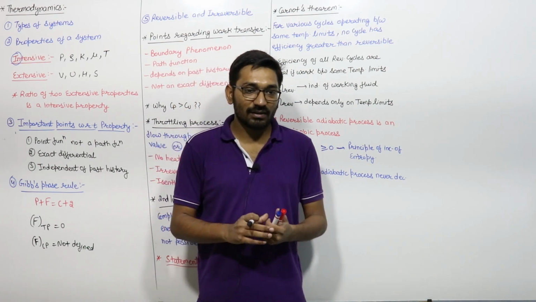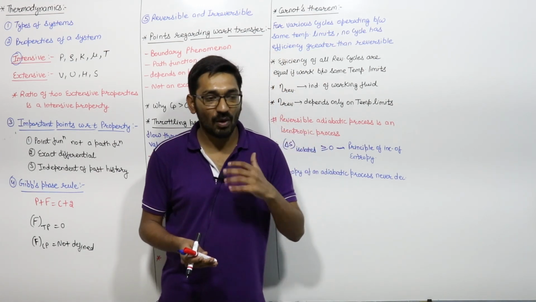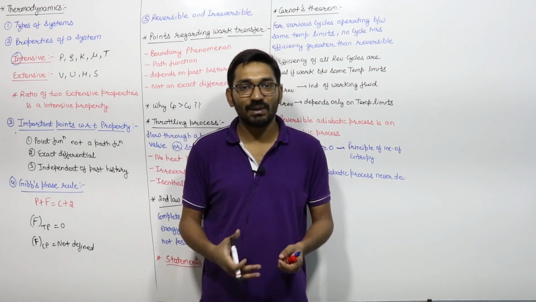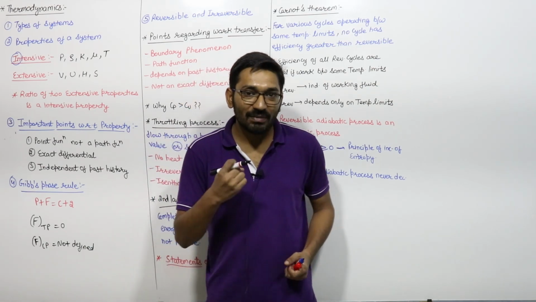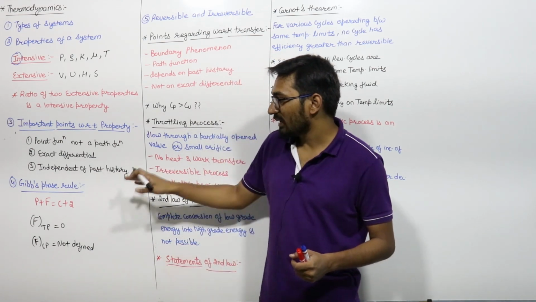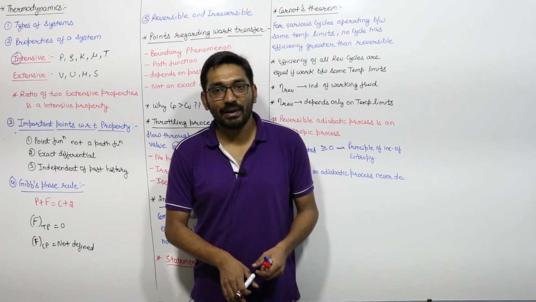You can see that in any state, in any system, the number of properties is large. बहुत सारी प्रॉपर्टीज होती हैं, pressure, volume, temperature, entropy, enthalpy, बहुत सारी प्रॉपर्टीज होती हैं. लेकिन आपको मिनिमम कितनी प्रॉपर्टी चाहिए कि आप उस स्टेट को डिफाइन कर सकें, then that is the degree of freedom. And the degree of freedom of the triple point is 0.